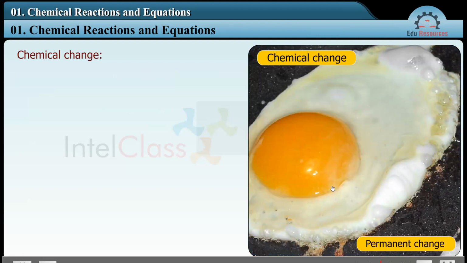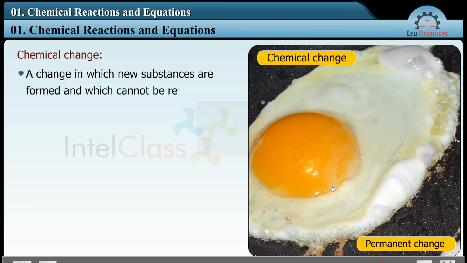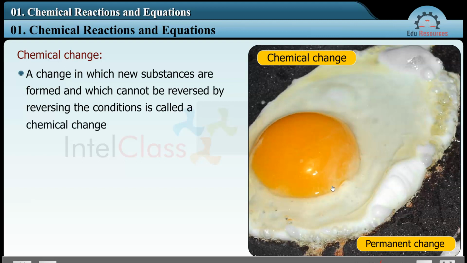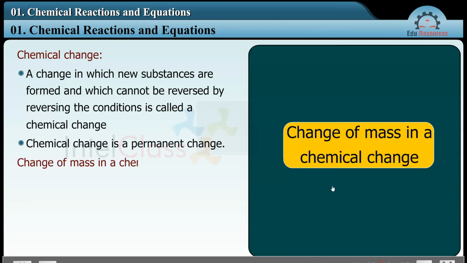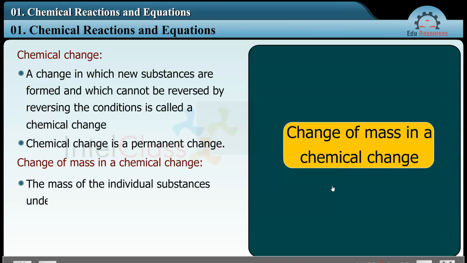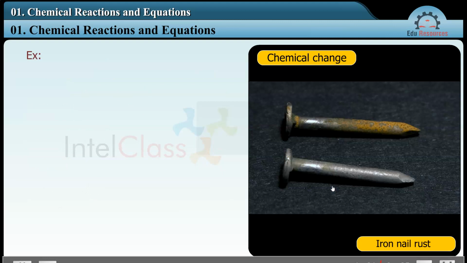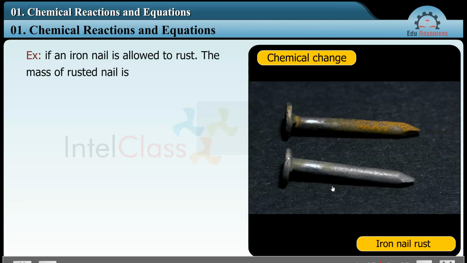Chemical change. A change in which new substances are formed and which cannot be reversed by reversing the conditions is called a chemical change. Chemical change is a permanent change. Change of mass in a chemical change: the mass of an individual substance undergoing a chemical change is altered. Example: if an iron nail is allowed to rust, the mass of the rusted nail is more than that of the original nail.